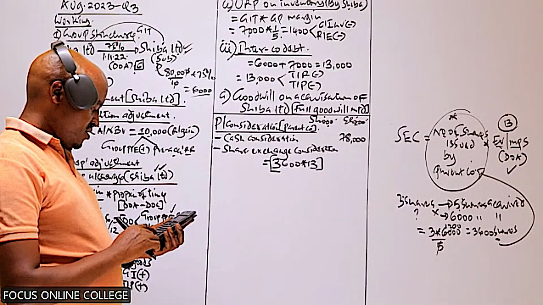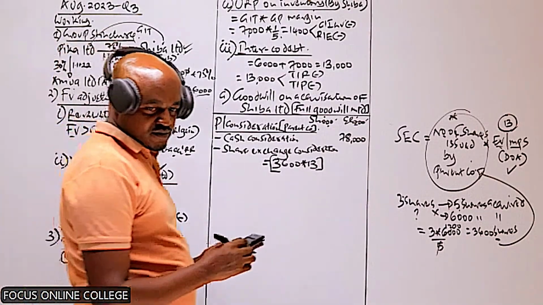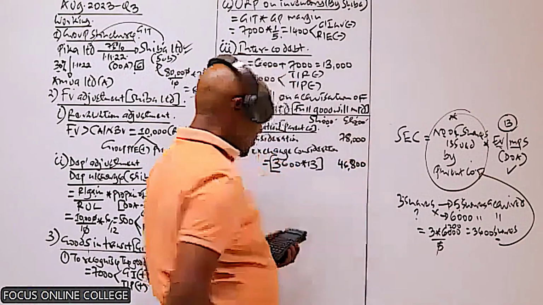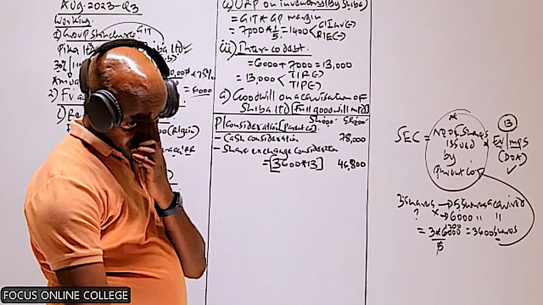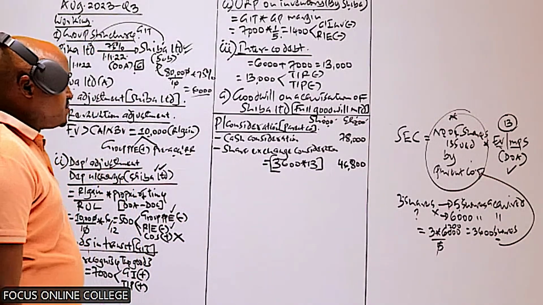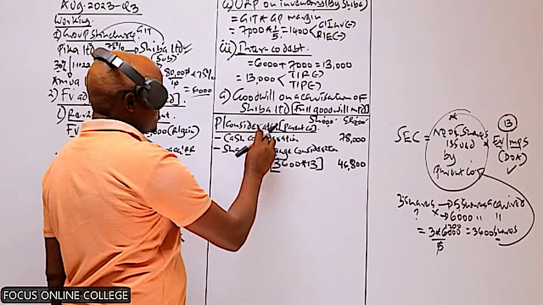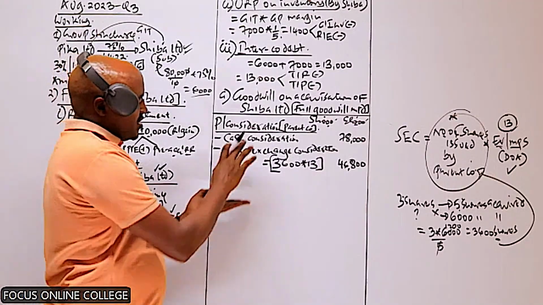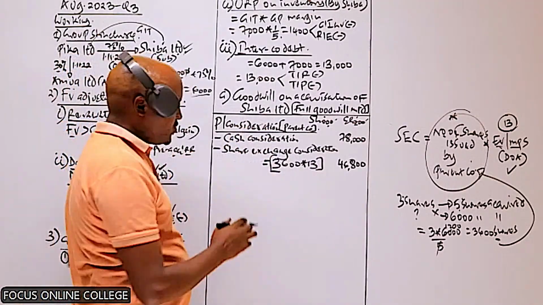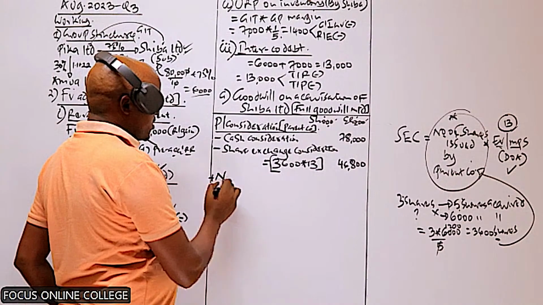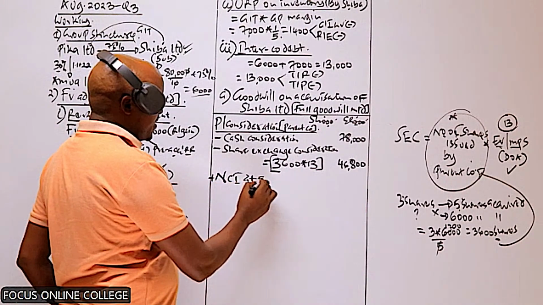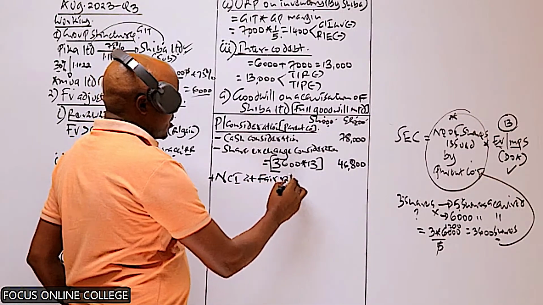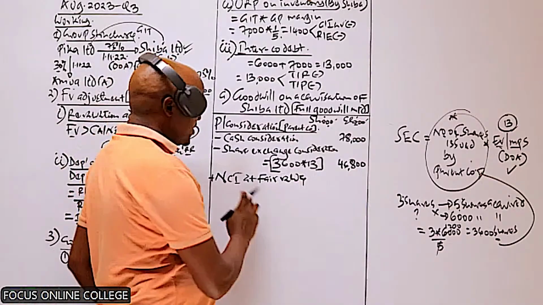That is 6 times 13. So I'm getting a figure of 46,800. Are you getting that figure? 46,800. Yes. So now this is the purchase consideration paid by the parent. Then to this we say, when using the full goodwill method, we add something called the NCI. The NCI at fair value. If you can recall, we said NCI at fair value.